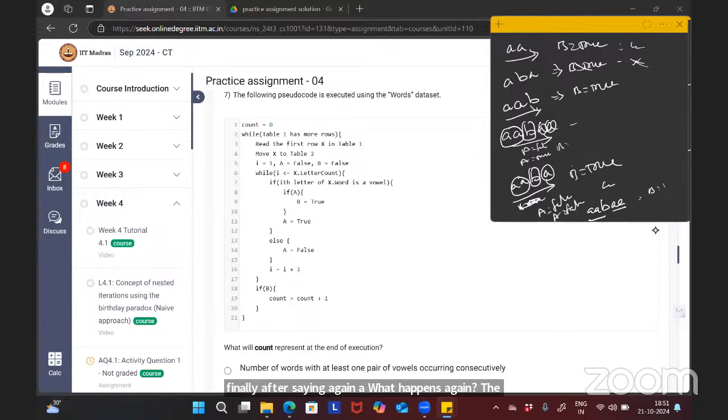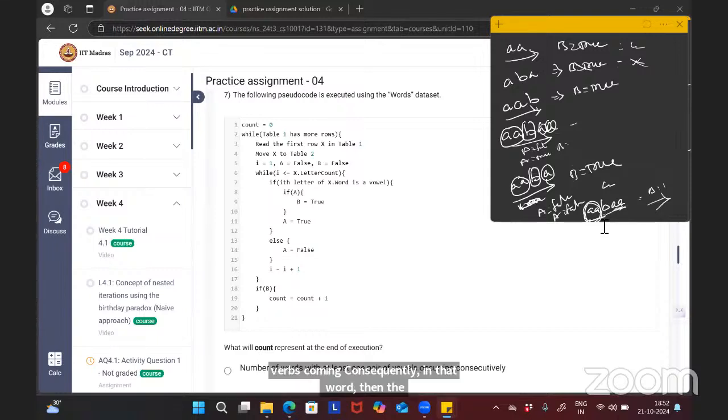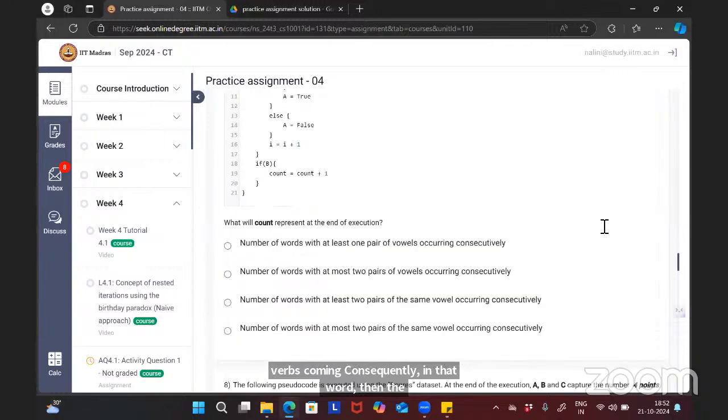So it doesn't matter how many pairs we have, but if we have at least one pair of these vowels coming consecutively in the word, then all such words will be counted. So is it clear now, or do you still have doubts?